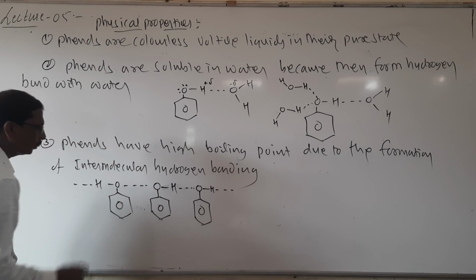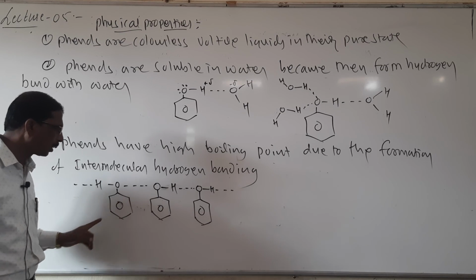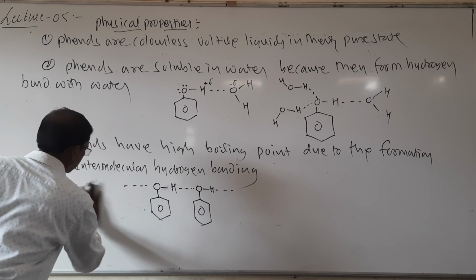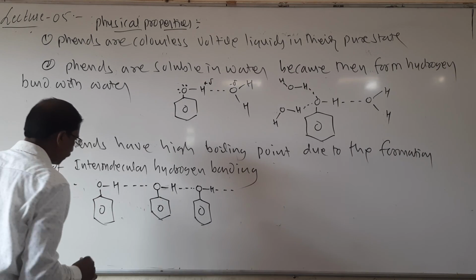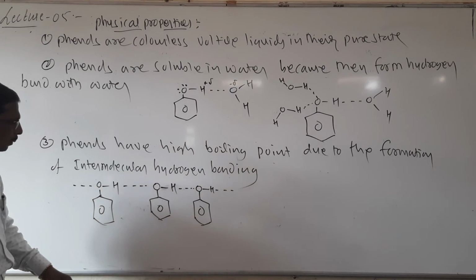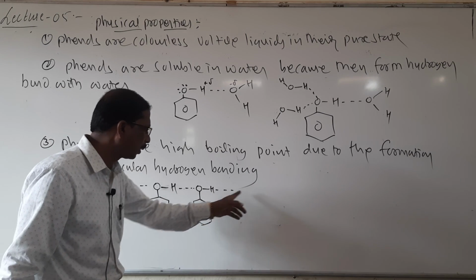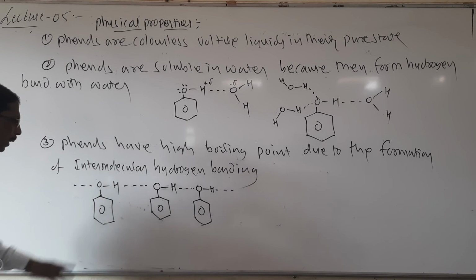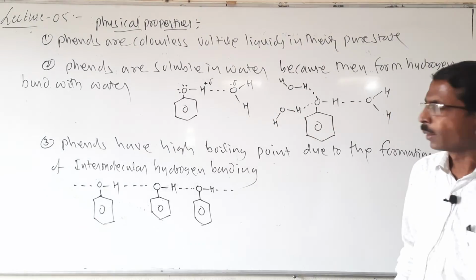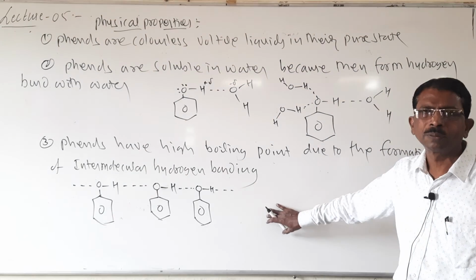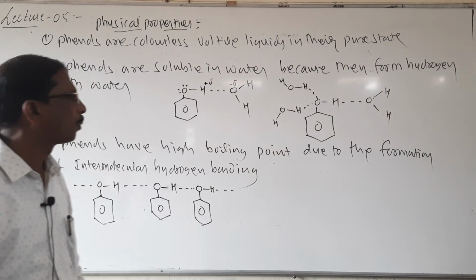Look here. This phenol forms intermolecular hydrogen bonding. The hydrogen bonding takes place between this hydrogen and oxygen, and again this hydrogen and another oxygen, like this. The intermolecular hydrogen bonding is formed here, and due to the formation of this intermolecular hydrogen bonding, these have a high boiling point. So that is about the physical properties of phenols.